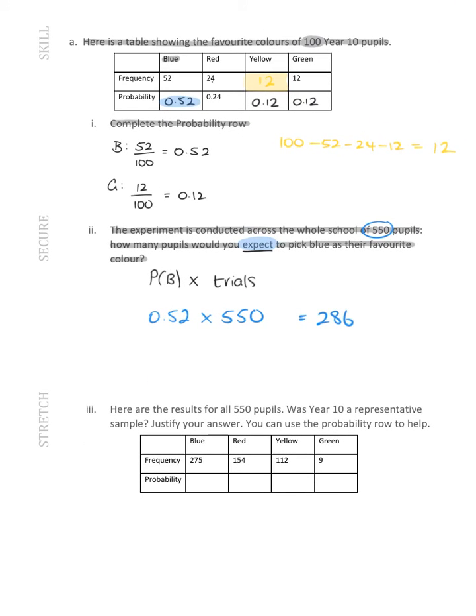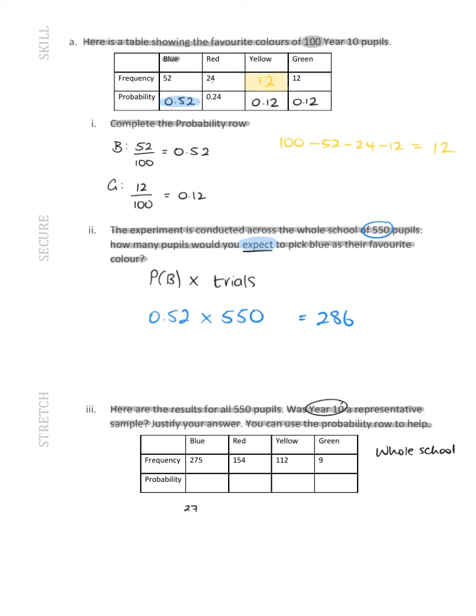Okay, finally, here are the results for all 550 pupils. Was Year 10 a representative sample? Justify your answer. You can use the probability row to help. So we are comparing Year 10 and the whole school. What I'm going to do is calculate the probabilities for the whole school.